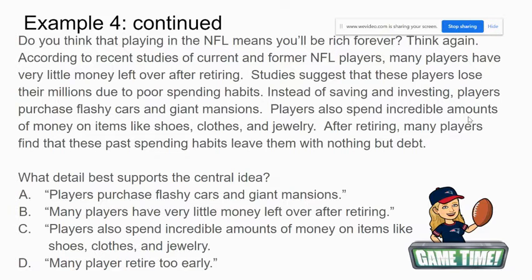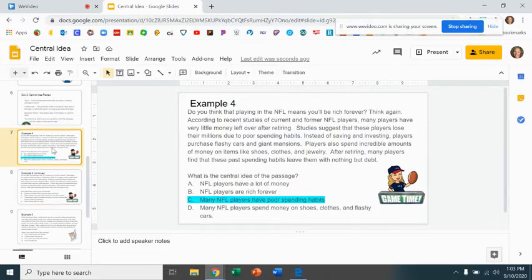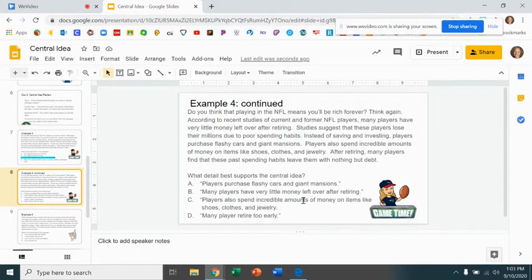So our central idea was that many NFL players have poor spending habits. So for the best option, all of these except for D we can get rid of entirely because that's not part of the reading passage. Miss Claypool is just trying to trick you, ha ha ha. Okay, these are all different details other than D that do prove our central idea. So that's how I know, number one, that it is the central idea.